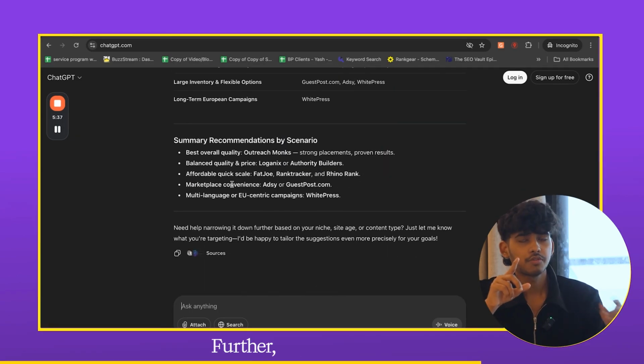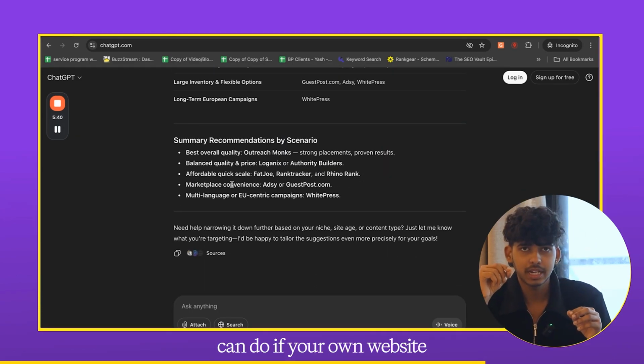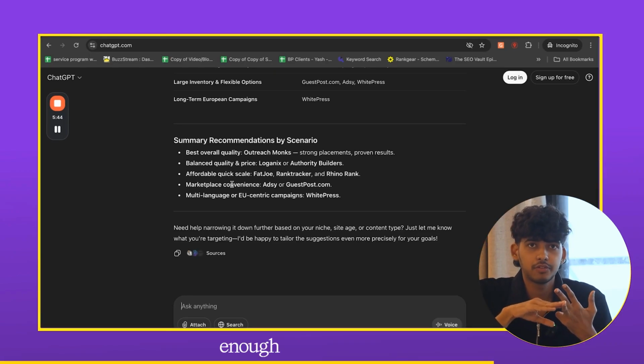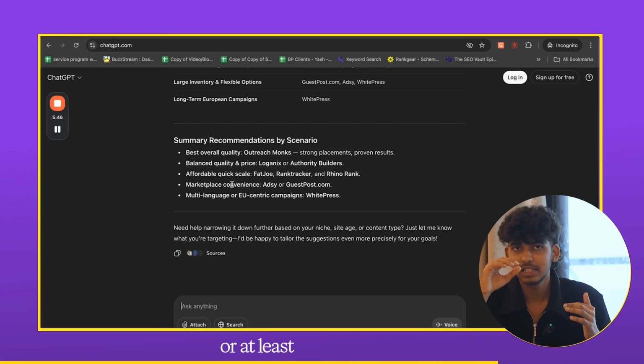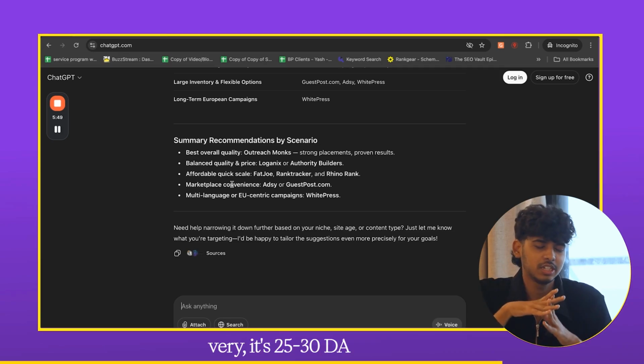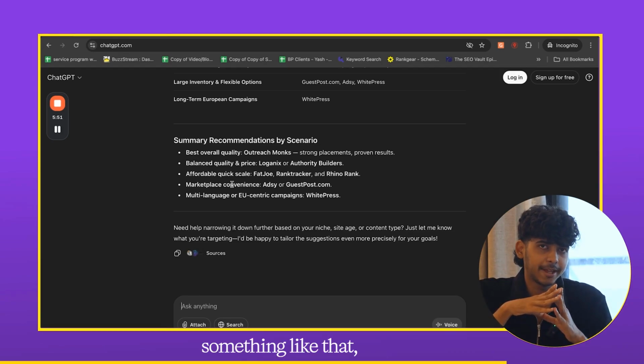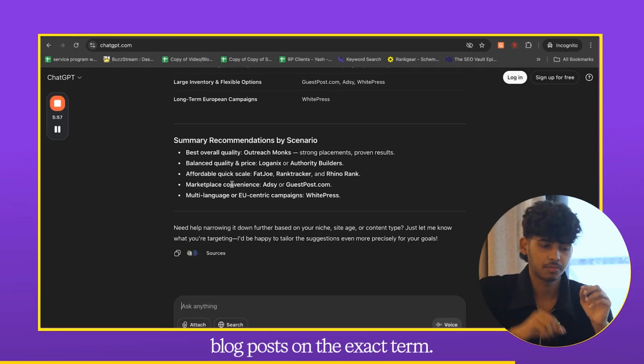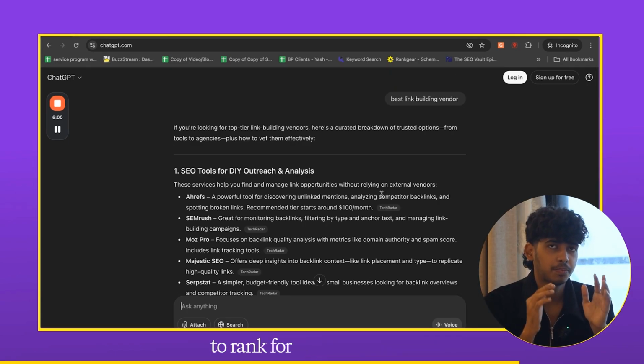That is it. Further, one more thing you can do: if your own website is really worthy, it's trusted, it has enough DA, at the very least 25-30 DA or something like that, and you're getting some sort of traffic, you can build blog posts on the exact term. For instance, let's say I want to rank for best link building vendor.